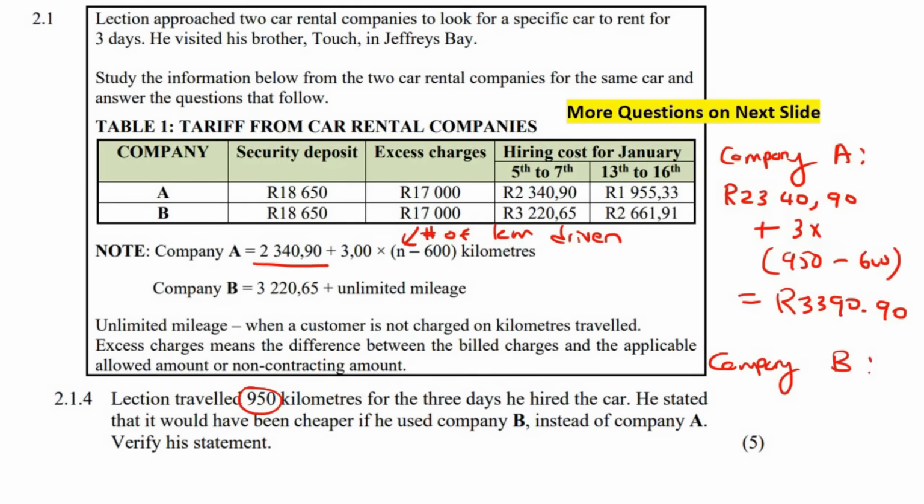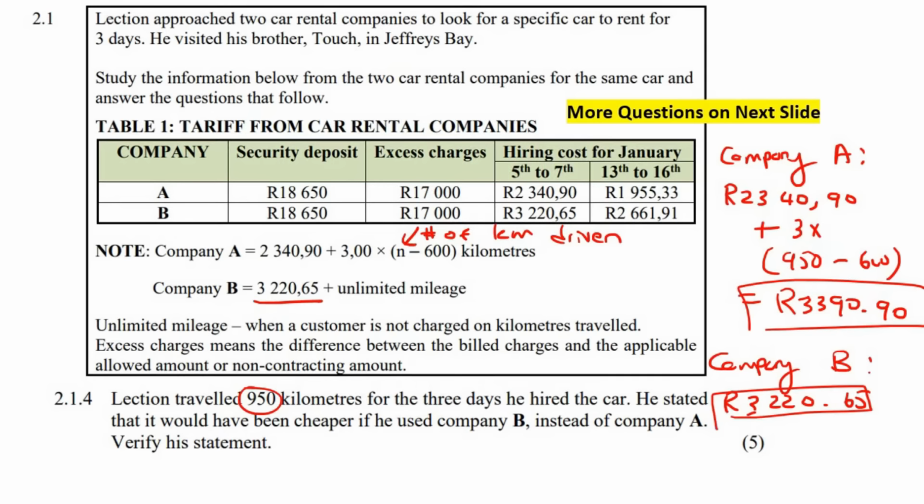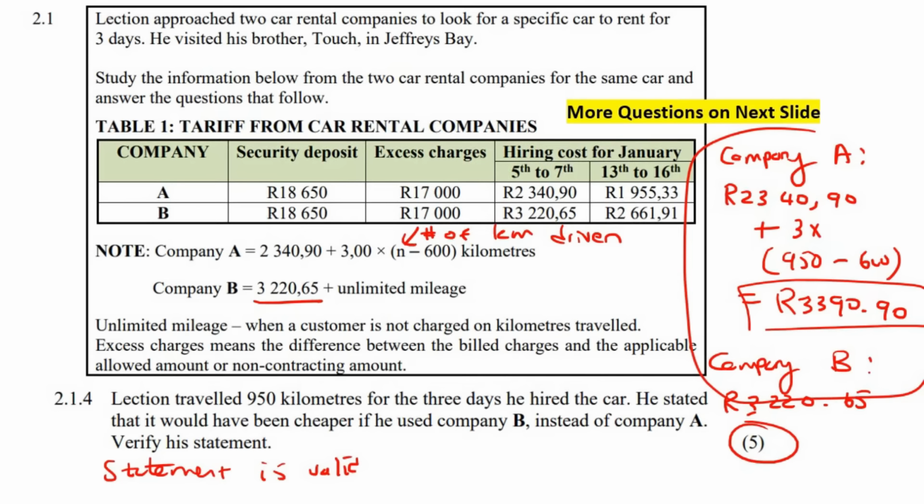Okay. Now for company B, you literally just pay a once-off amount. They don't charge you extra for the amount of driving that you do. So you're just going to pay 3220.65. Now, this number is larger than this number. So he is correct. He said it would have been cheaper if he used company B. That is correct. So we can say that the statement is valid. Now, that's not going to get you 5 marks. The 5 marks is by showing all of that.